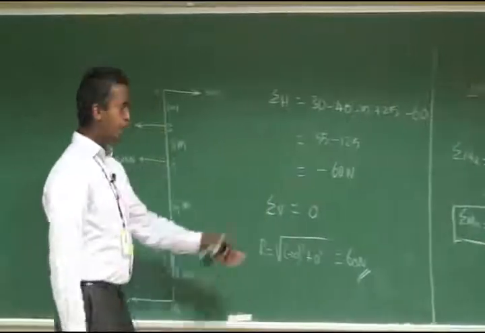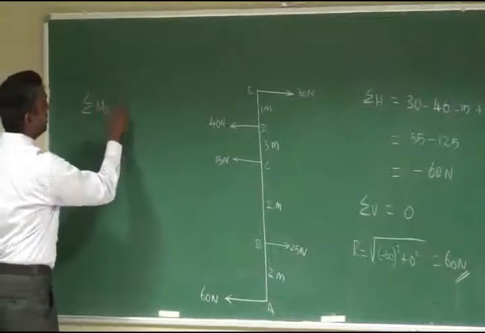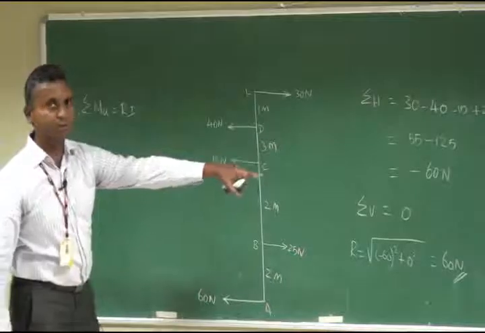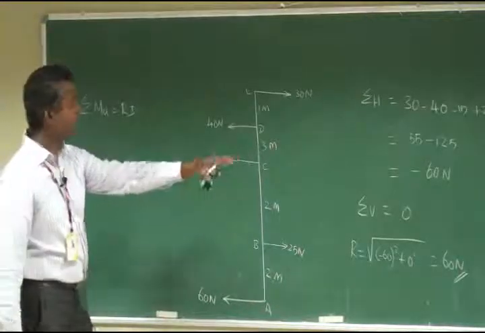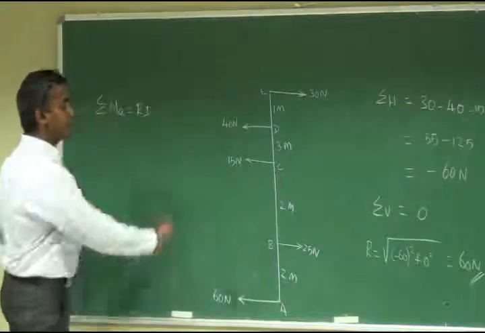So we are going to apply Varignon's theorem here. What does Varignon's theorem say? Sigma MA is equal to R into D. Sigma MA value is negative since it is anti-clockwise, so automatically the resultant will also make an anti-clockwise moment.